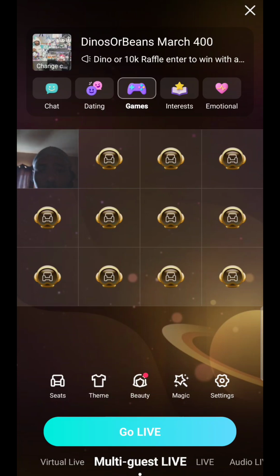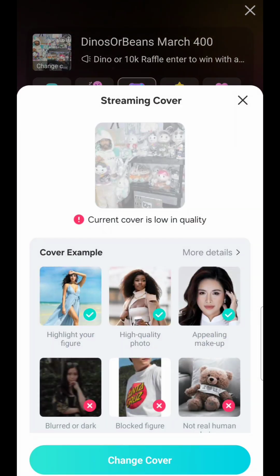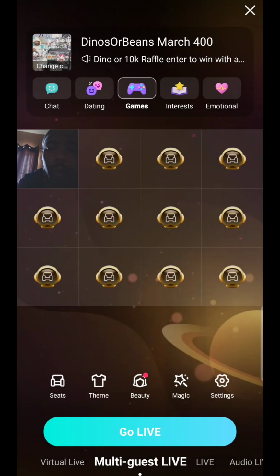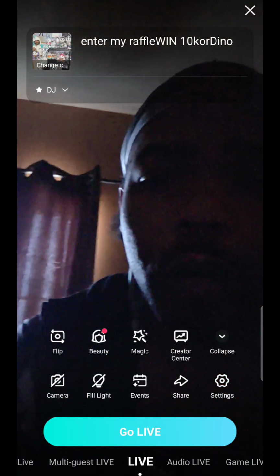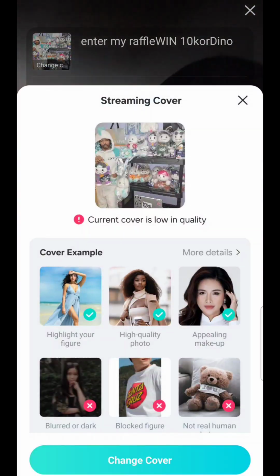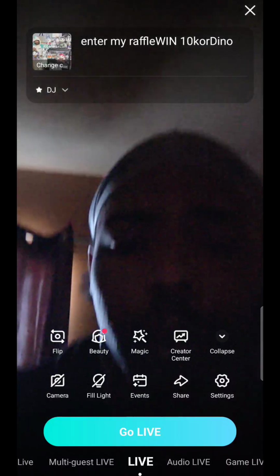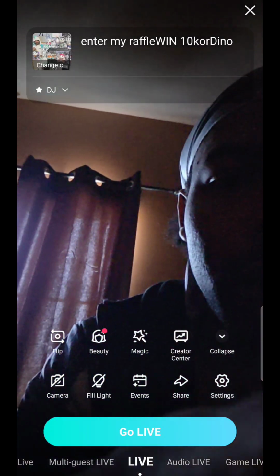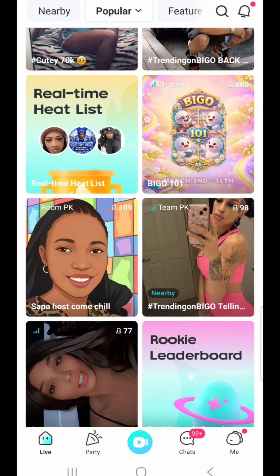Right here at the top corner, you'll see where you can upload a picture, and you can also put a title for your stream. The same for the solo live. You can do a picture, and you can also put in your title. All right, now let's go back to the previous screen here.